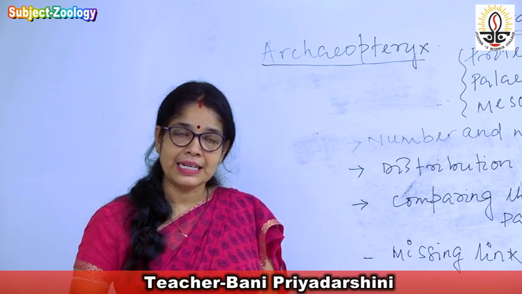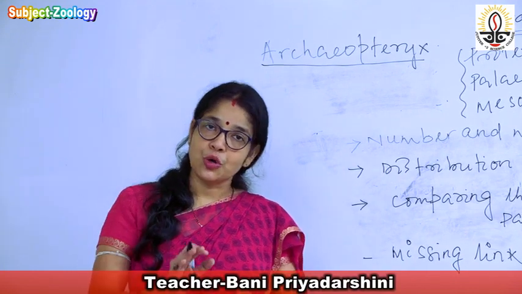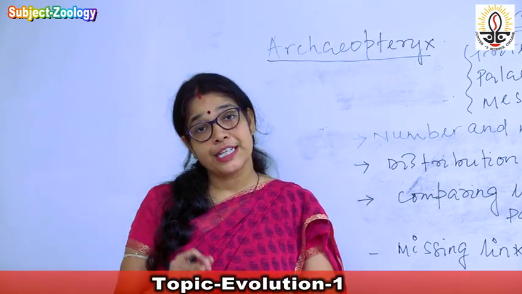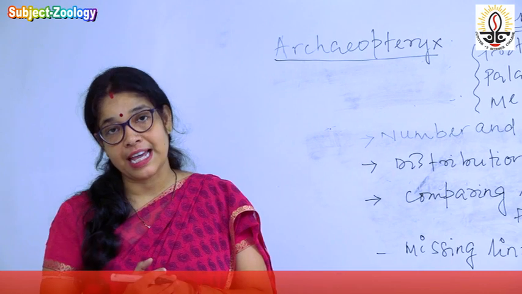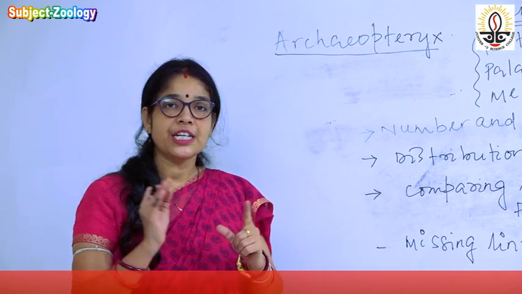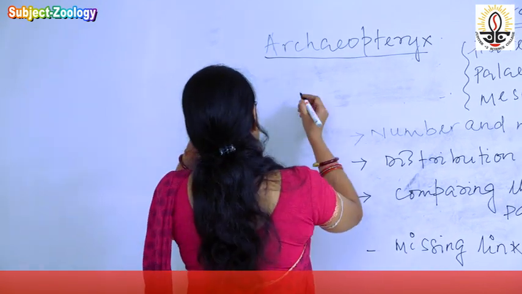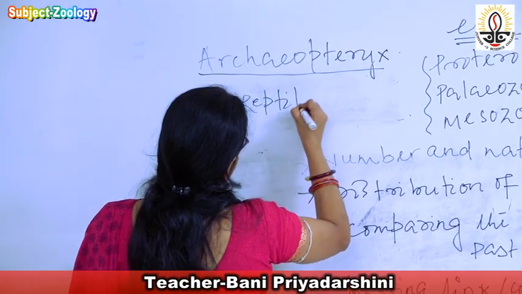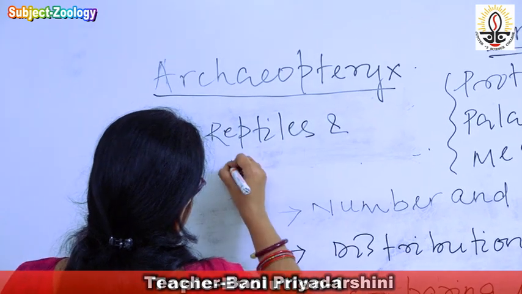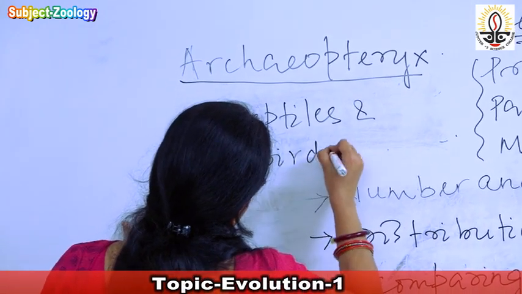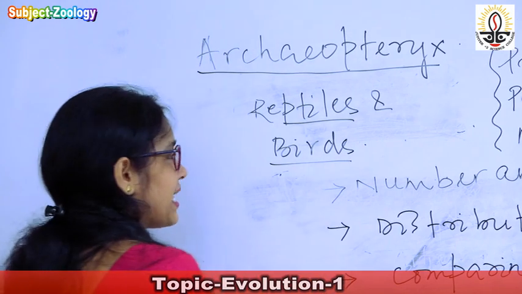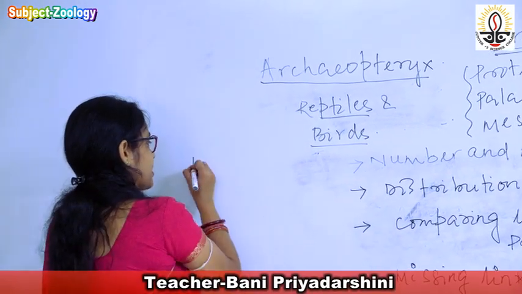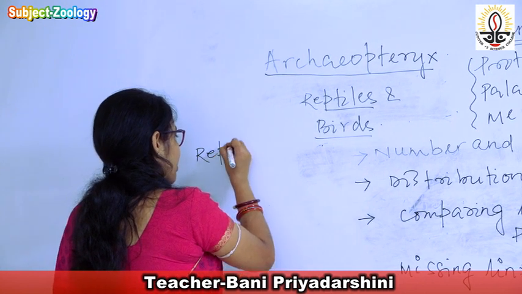It means that the Archaeopteryx shows some of the reptilian characters and also some of the avian characters. Because of which it is regarded as a connecting link between the reptiles and birds. So what are the reptilian characters which are present in case of Archaeopteryx?